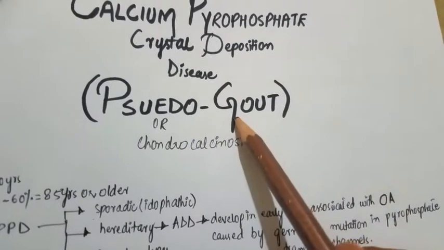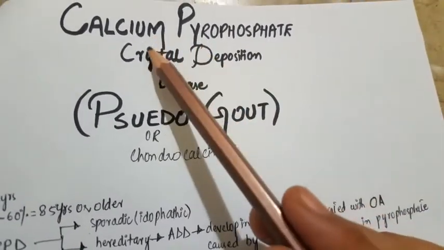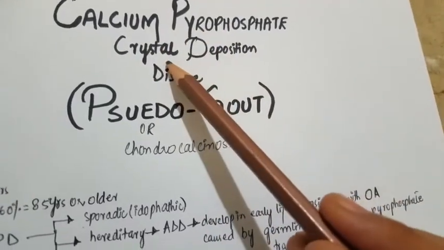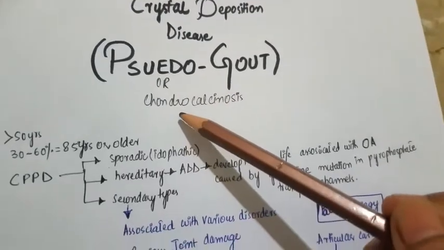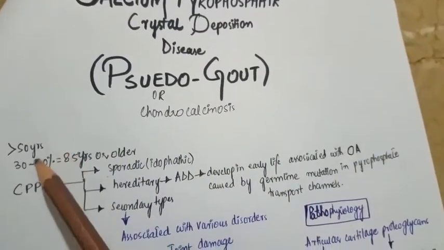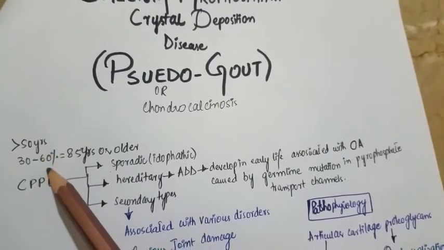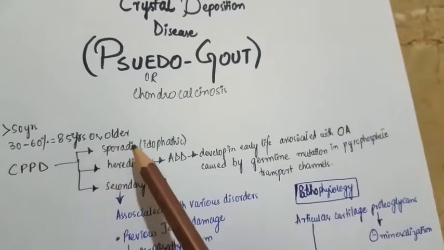Now let's come to pseudogout. What is pseudogout? It is the deposition of calcium pyrophosphate crystals, and it is also known as chondrocalcinosis. It is present in people greater than 50 years of age, and in 30 to 60% of patients who are 85 years or older.